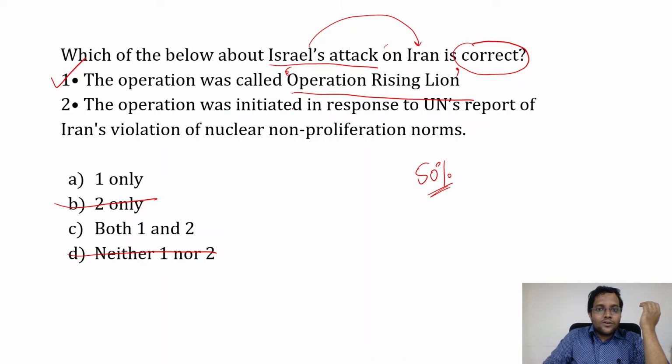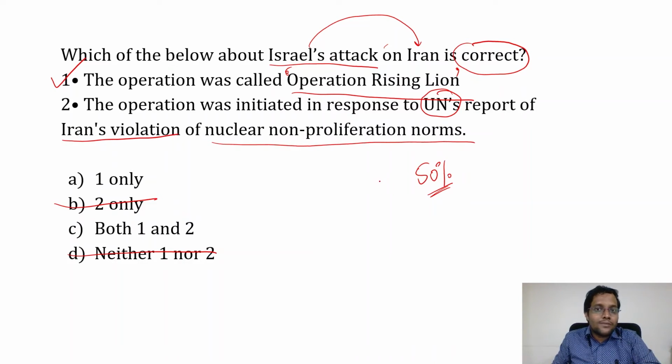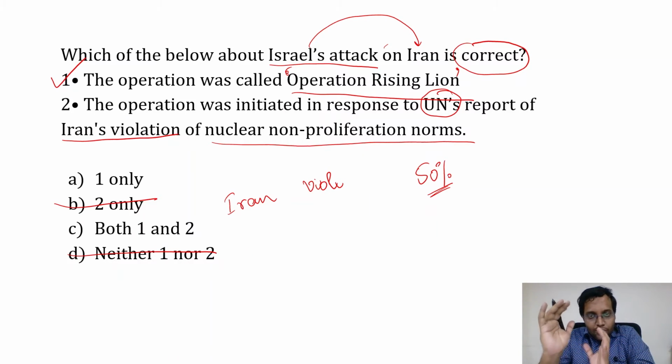Then the operation was initiated in response to the UN's report on Iran's violation of nuclear non-proliferation norms. Remember one thing, Iran has definitely violated the non-proliferation. What does it mean? Whatever nuclear ammunition you have declared while entering into the treaty, or at some point of time, you cannot further increase it.